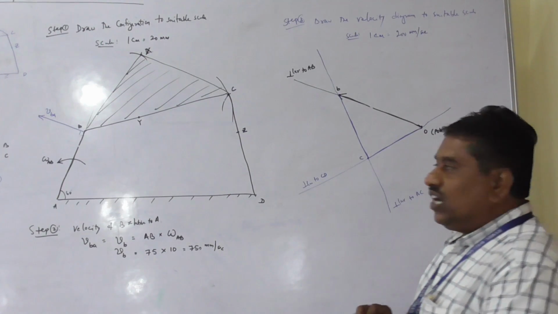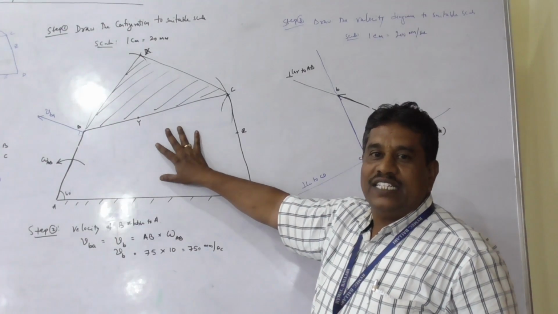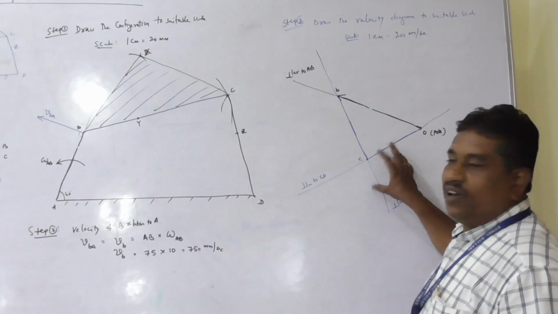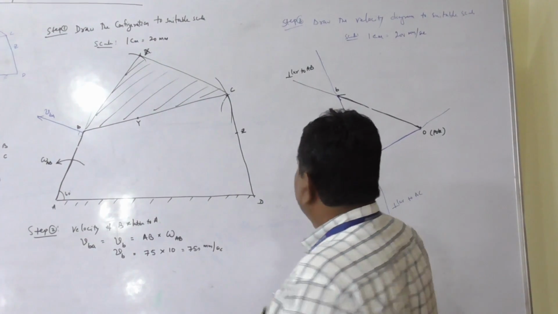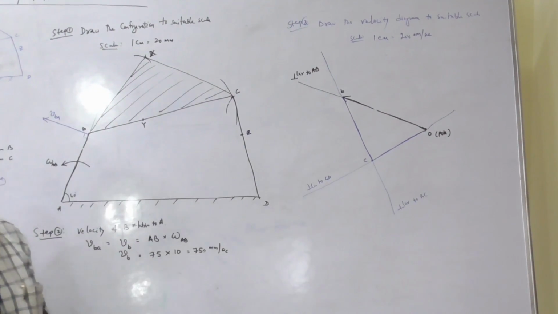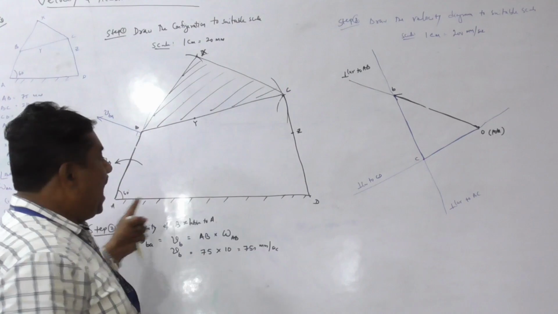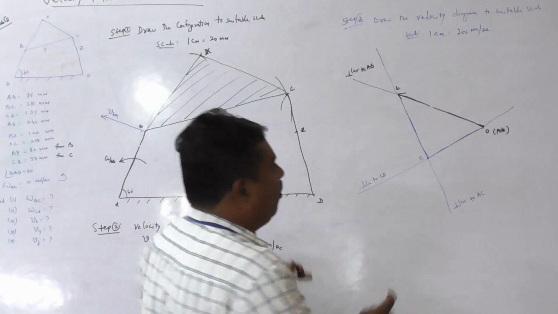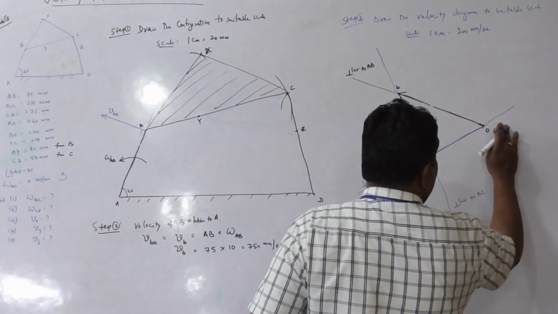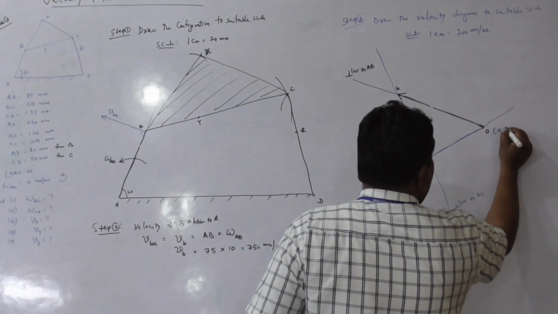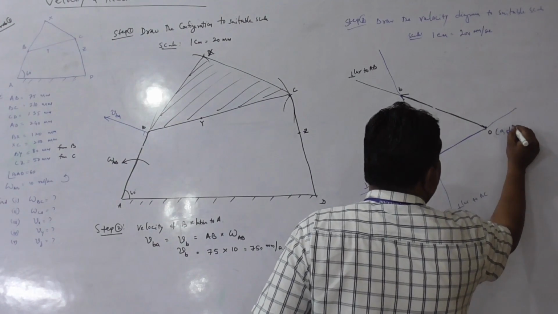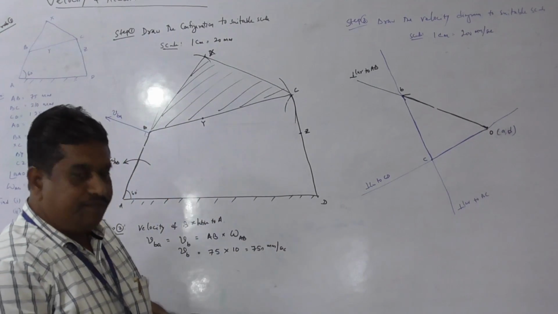Now, see whether all the points of the given mechanism are there in the velocity diagram or not. Pole is a point which represents the fixed points, isn't it? In this mechanism, A and D are fixed points. Therefore, at the pole, in brackets, I can write A, D, because both are fixed points.